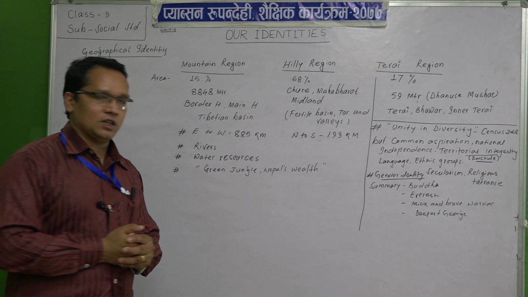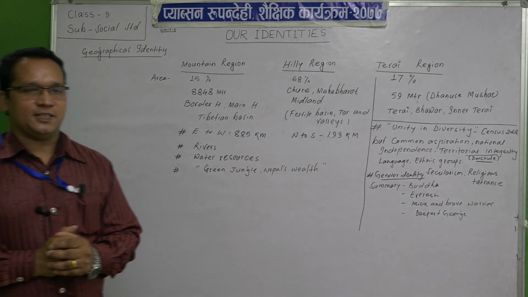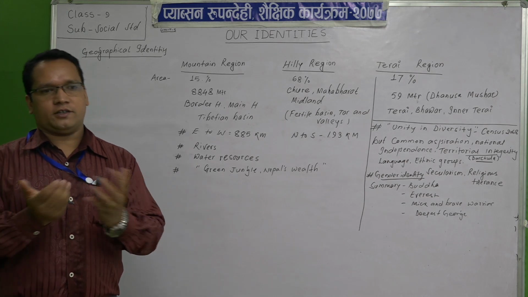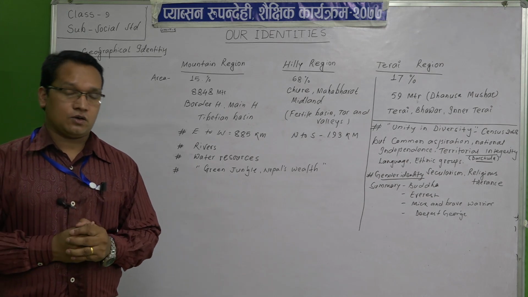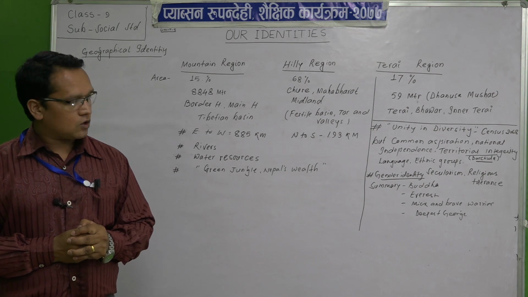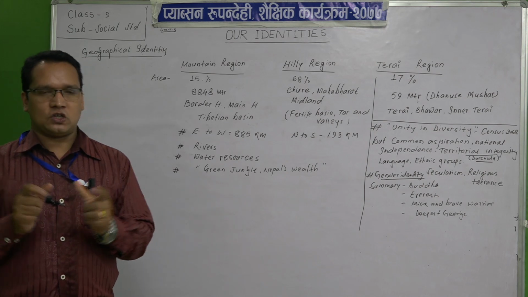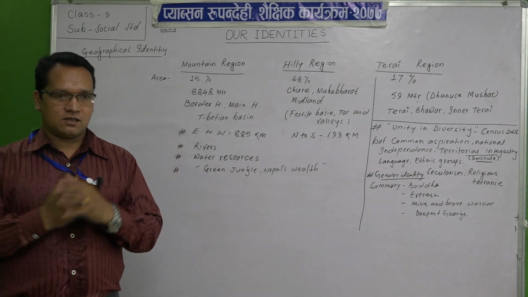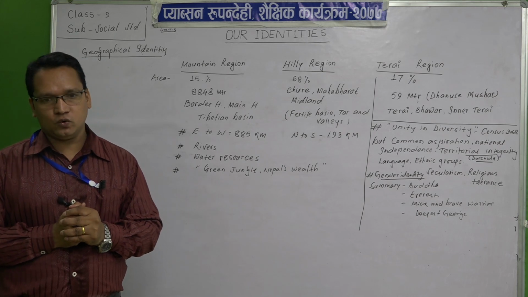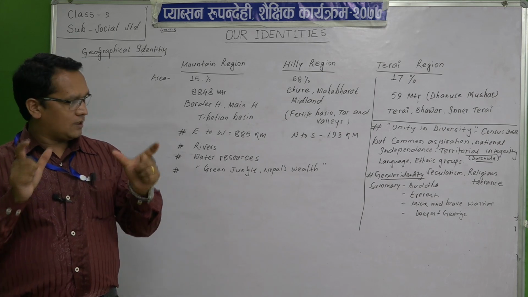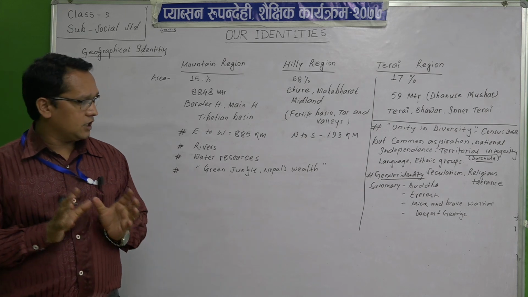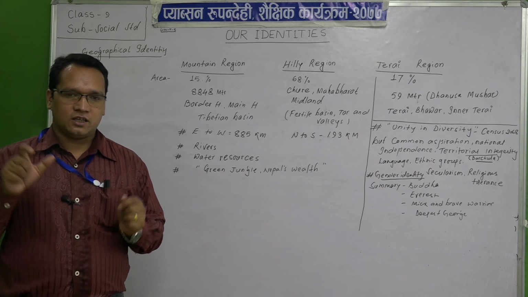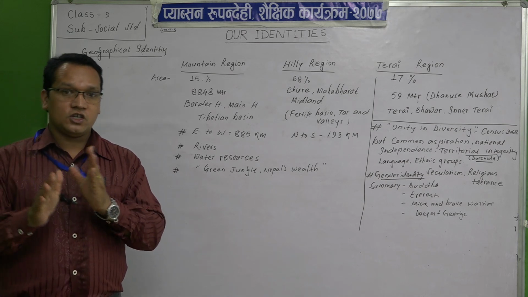And another identity is gender identity. Whether male or female or third gender, all are equal in our country. In our new constitution, which was promulgated on 3rd Ashwin 2072, secularism is also mentioned, equality is also mentioned, identity is also mentioned, and development is also mentioned, on proportionate development.